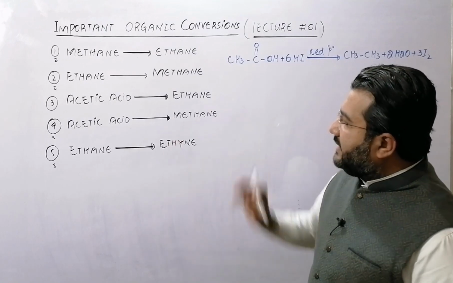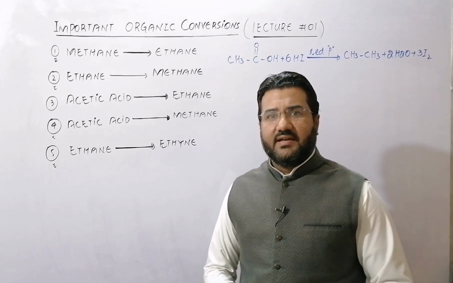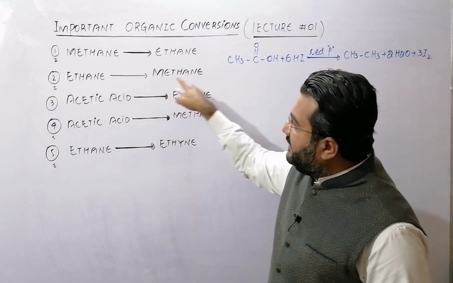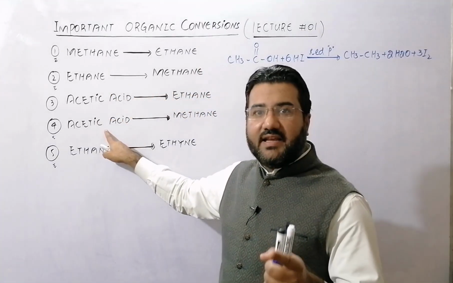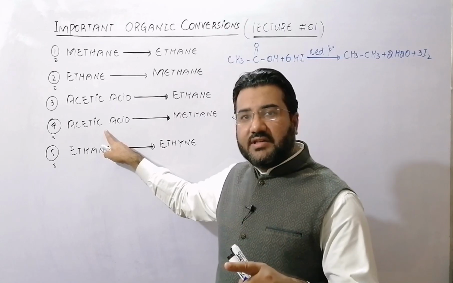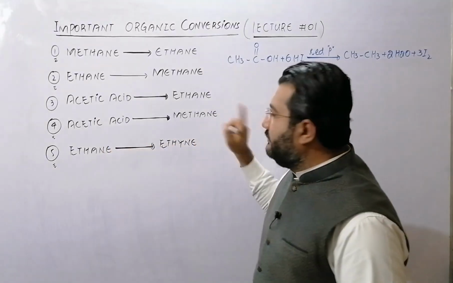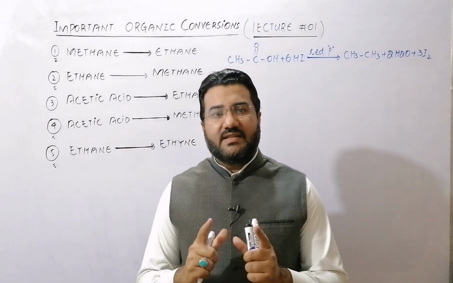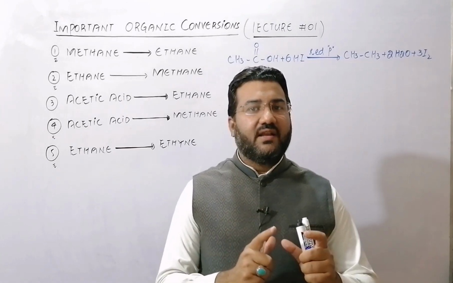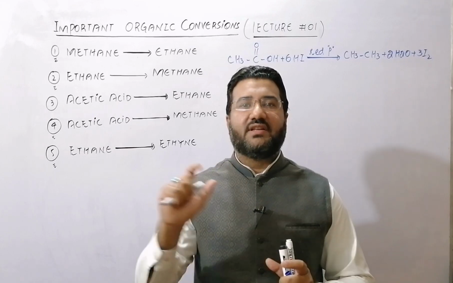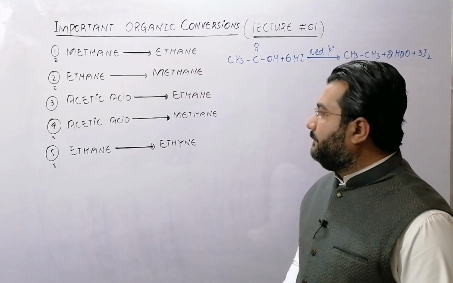Now, my dear students, how can acetic acid be changed to methane? We have already discussed this during that conversion in which ethane was converted to methane, because we first converted ethane into acetic acid, then acetic acid was made to react with NaOH to form sodium acetate, and then that sodium acetate was decarboxylated to form methane. So here the key is that whenever a carboxylic acid is required to be converted to some alkane having one carbon less, then the option is decarboxylation. So we have discussed this conversion in conversion number 2.